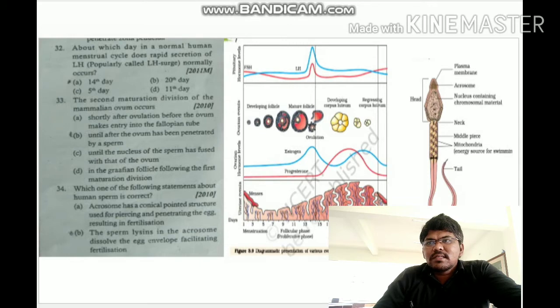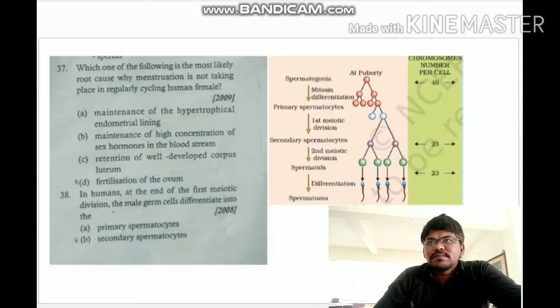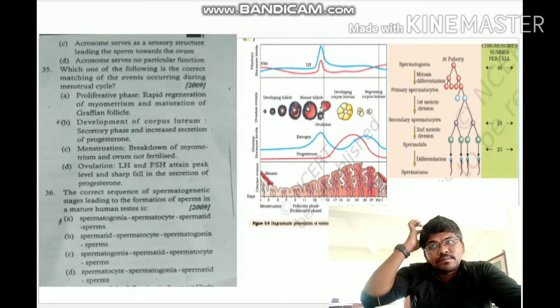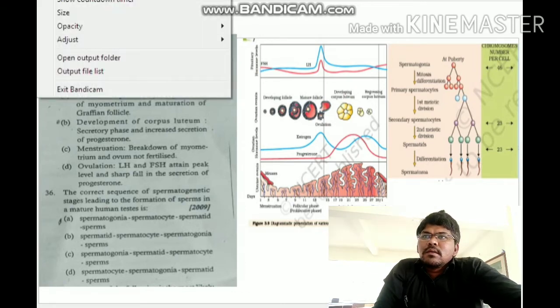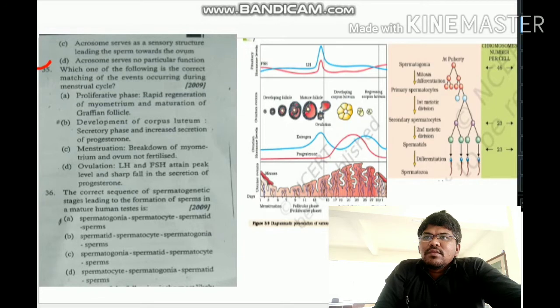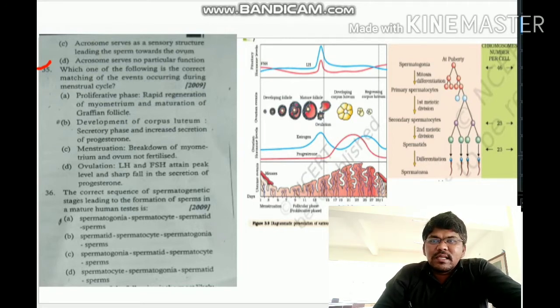After that we have to discuss question number 35. Question number 35: which one of the following is the correct matching of the events occurring during the menstrual cycle? Here they give the events of the menstrual cycle and what happens in that particular phase. We should identify which is correct. Option B is correct: development of corpus luteum.